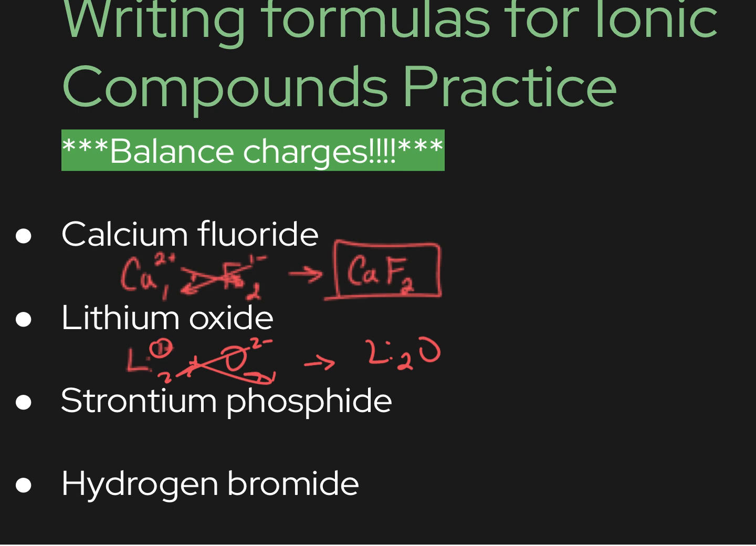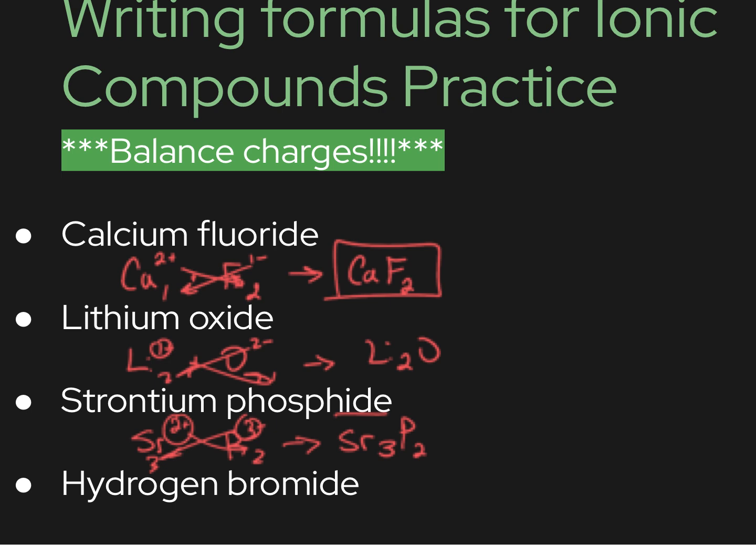All right, so strontium is one of those metals that is in group 2, just like calcium, so it's a 2+. Phosphide, IDE ending, but it's phosphorus, is a 3-. So this one's going to be a little bit tricky, right? Put the 2 down here, put the 3 down here, and what we get is Sr3P2. That's the formula for strontium phosphide.